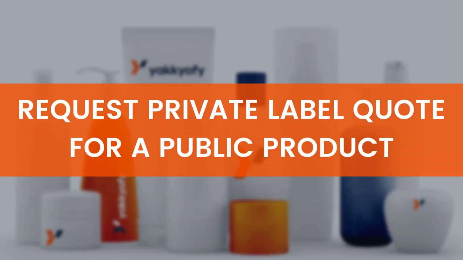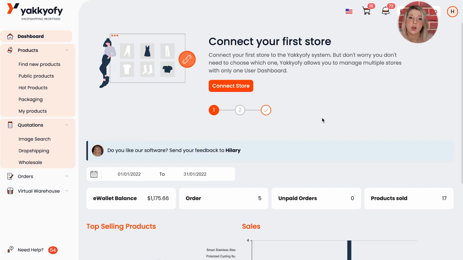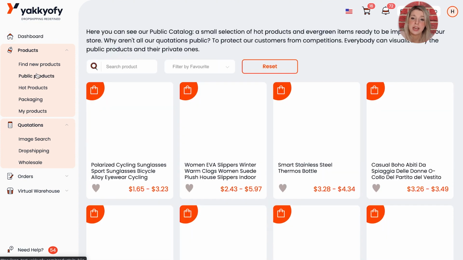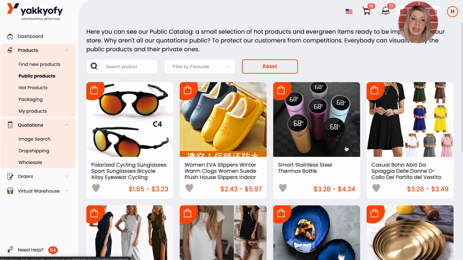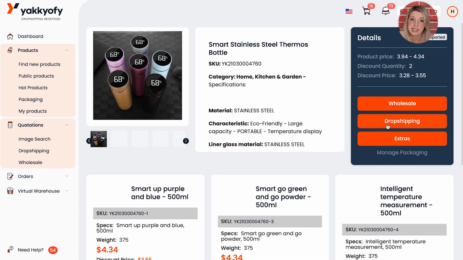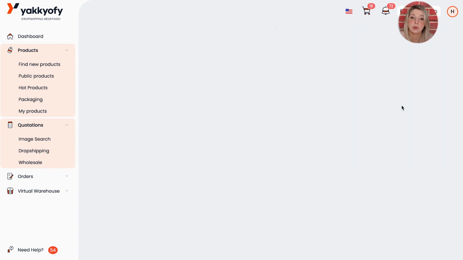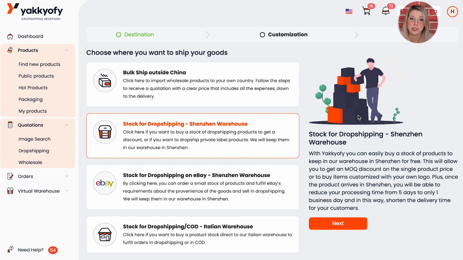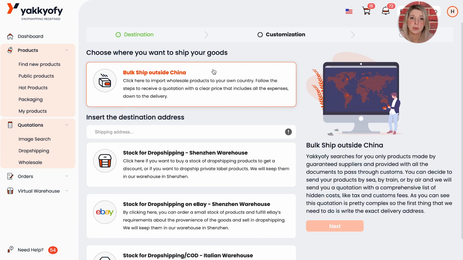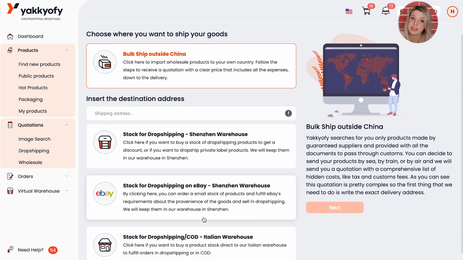Request private label quote for a public product. If you want to ask for a quote of a product present in a catalog, click on Products and then on Public Products. Select the product you want to personalize and click on Wholesale in the blue box on the right. In this page, you can choose where to ship your goods. You can bulk ship your products outside China to a custom address, for example to your home address or a chosen warehouse address. You can even ship to an Amazon FBA location.